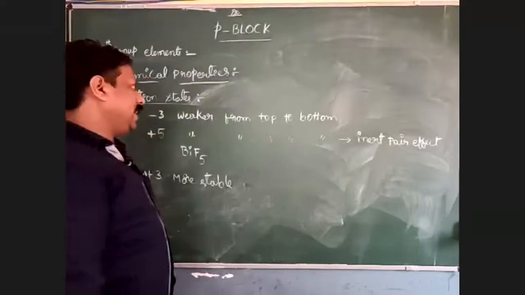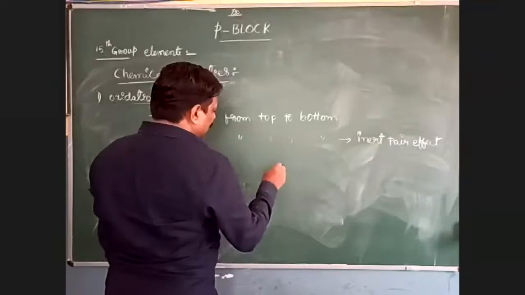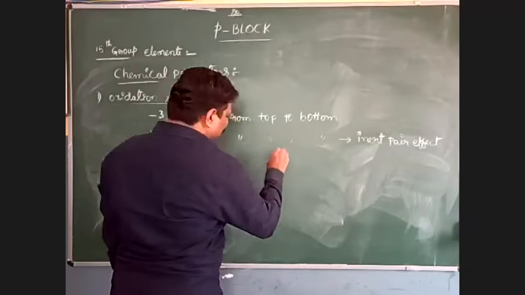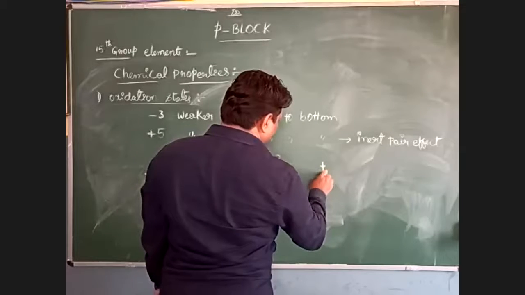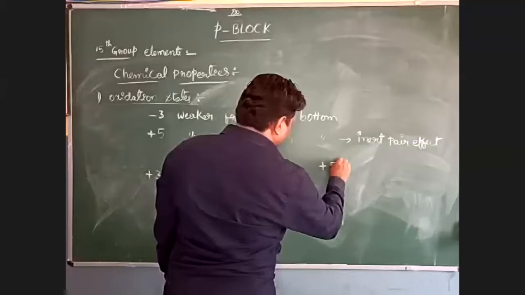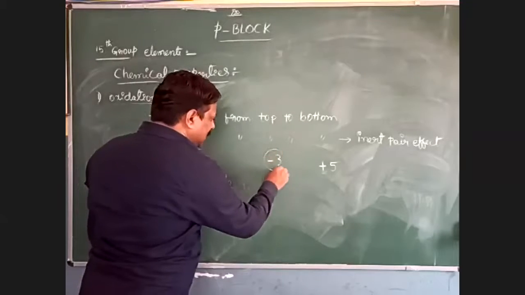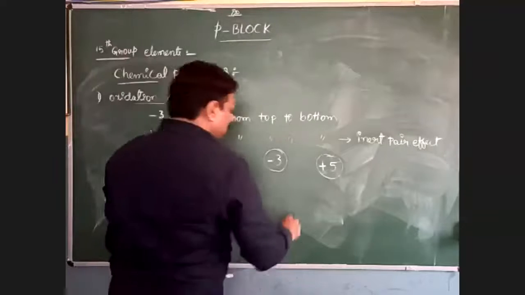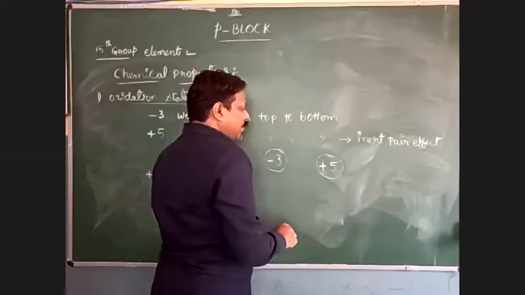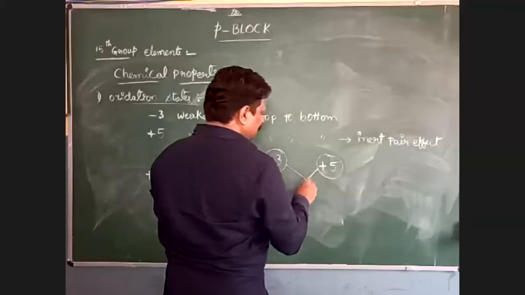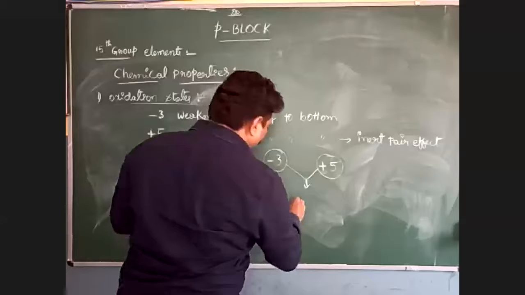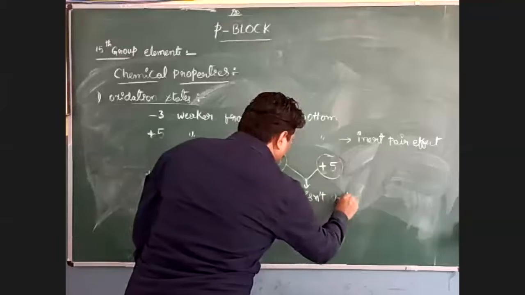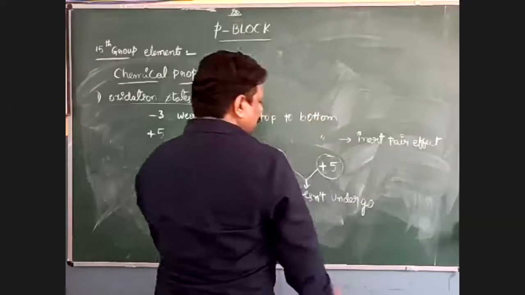If any element is present in its least oxidation state, taking this group as an example, the least oxidation state is -3 and the highest oxidation state is +5, then in -3 or +5 oxidation state, it doesn't undergo a disproportionation reaction.